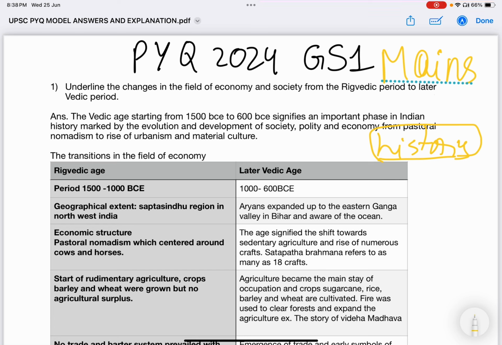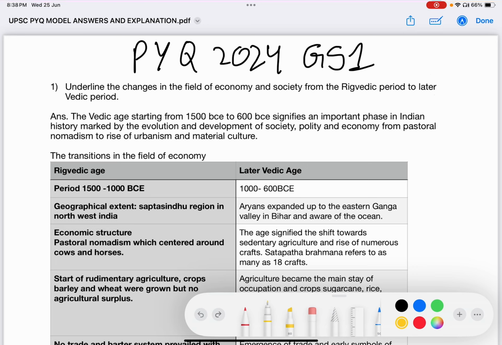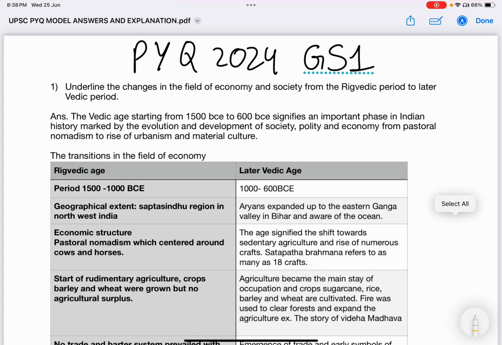Underline the changes in the field of economy and society from the Rig Vedic period to the later Vedic period. Here, understand clearly: the question is specifically asking about the changes in the field of economy and society from the Rigvedic to the later Vedic period. What is the main demand of the question? The demand is to address the changes in economy and society from the Rigvedic to the later Vedic period.